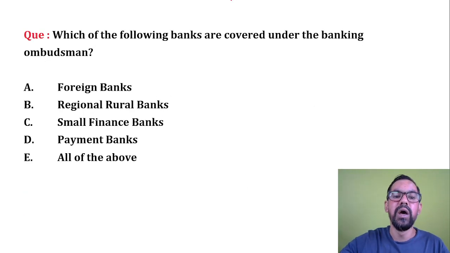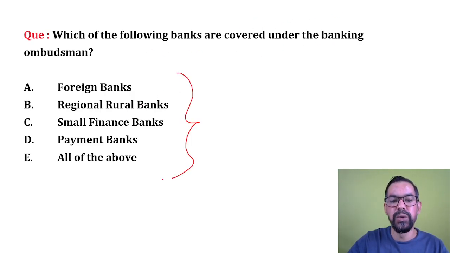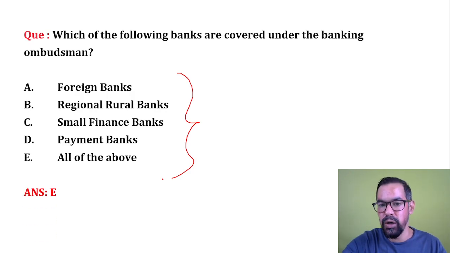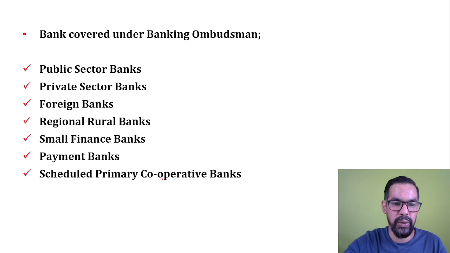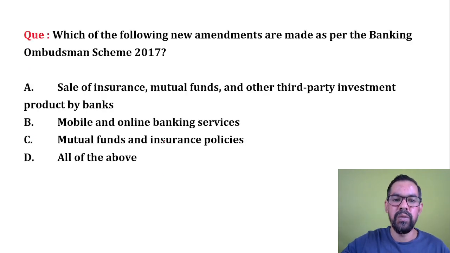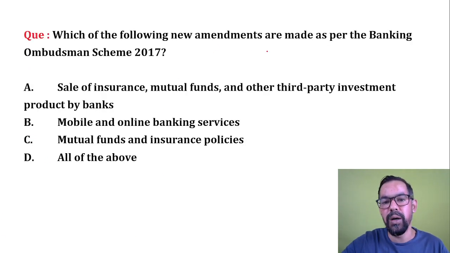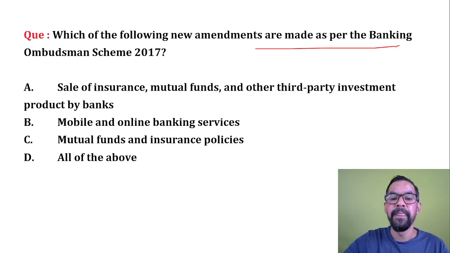Okay, next one, which of the following banks are covered under Banking Ombudsman? So all scheduled banks are generally part of the Banking Ombudsman, or NBFCs, or even the digital units. Okay, next one, which of the following new amendments were made to the Banking Ombudsman Scheme in 2017?